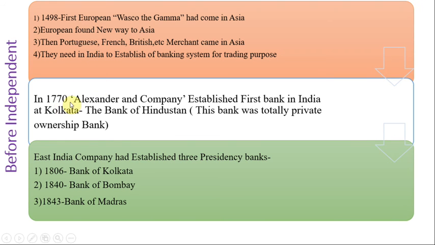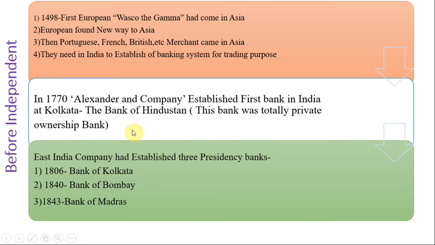So in 1770, Alexander and Company established the first bank in India at Kolkata. This bank's name is the Bank of Hindustan. This bank was totally privately owned, because before independence the total banking system was private sector banking, not public sector banking. Alexander and Company was a merchant company, and this company established the first bank in India, the Bank of Hindustan, located at Kolkata.